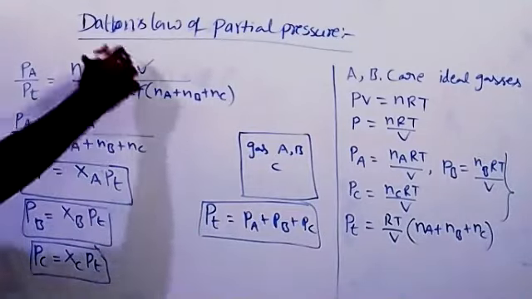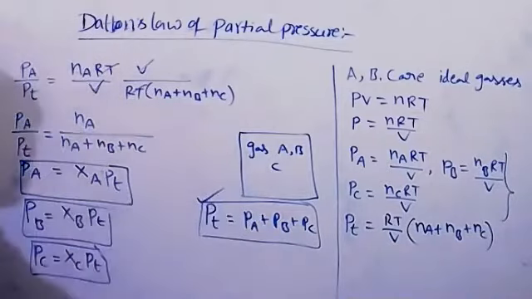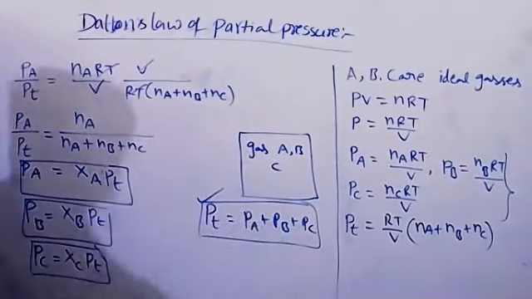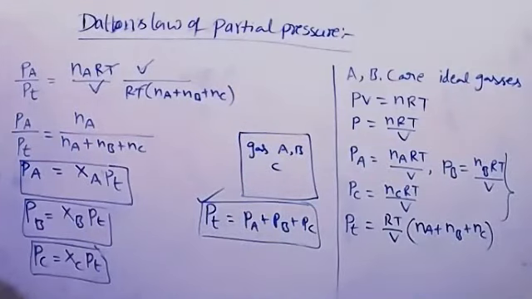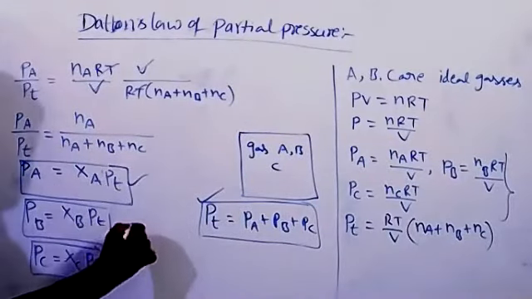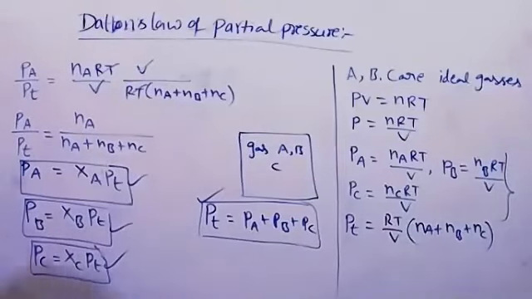This is Dalton's law of partial pressure and I write this formula. P total is total pressure, and Pa, Pb, Pc are the partial pressures of gases A, B, C. Now note down these three relations, I will give one problem. These formulas we use in chemical kinetics also.